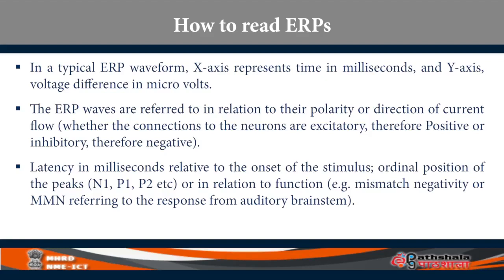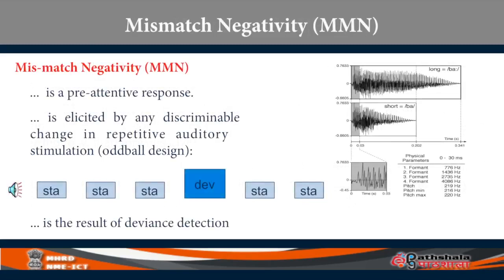Let's start with one of the early ERPs associated with the response of the auditory brain stem. It's called MMN, for mismatch negativity. MMN refers to mismatch negativity. Auditory mismatch negativity is the brain's automatic response to change in neural response to events that occur close in time. There is something happening one after the other in a sequence. Suddenly there is a change in that sequence. Your brain is surprised by the sudden change. Then it throws up MMN.